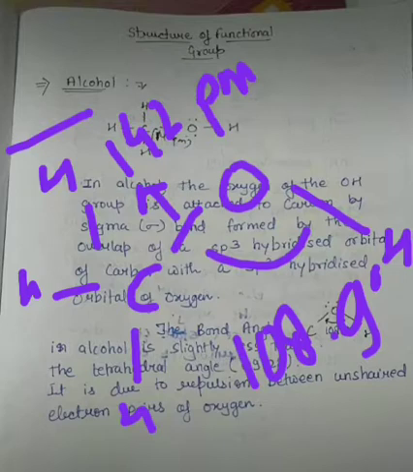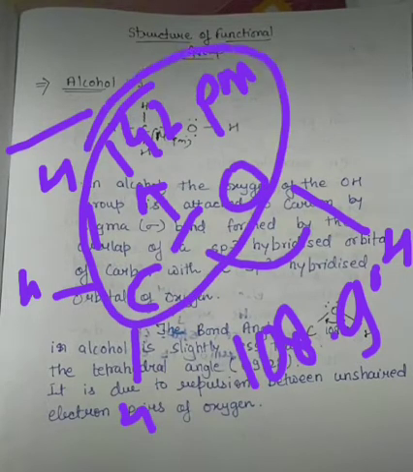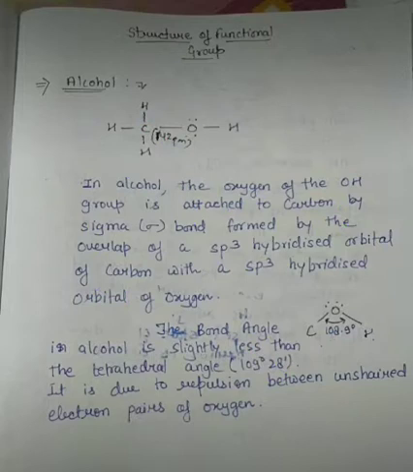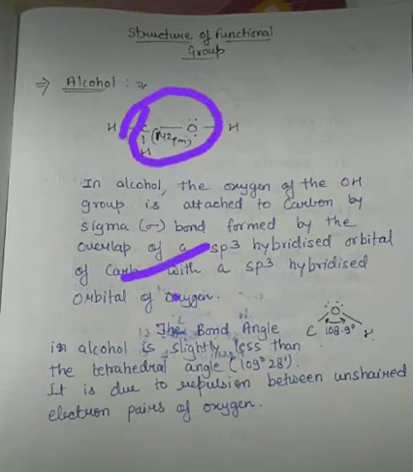This bond length is necessary because it is asked in your exam which among alcohol, phenol, and ether has the largest bond length. In the alcohol group, the OH group is attached to the carbon by a sigma bond. You can see here it is attached to the carbon by a sigma bond.